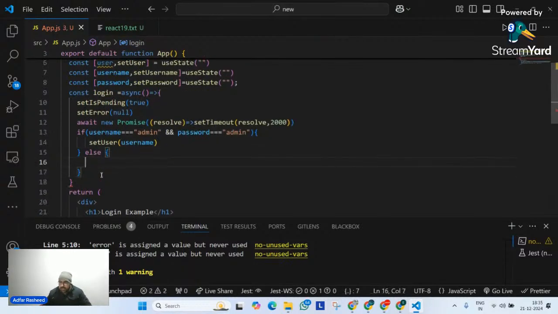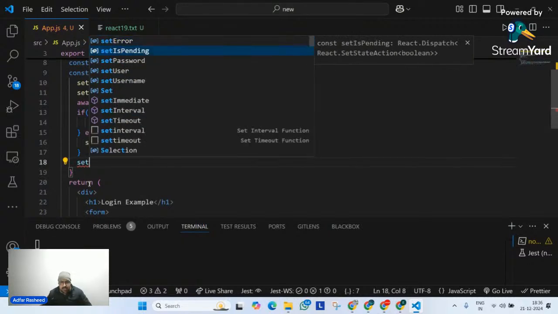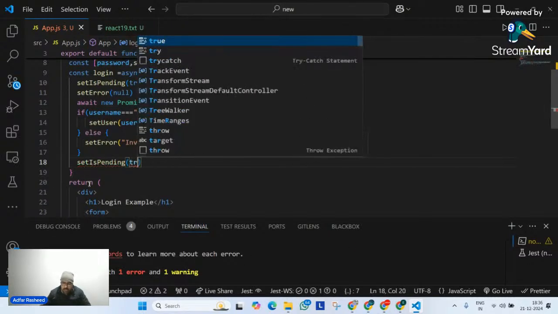Else give me an error. Else do one thing, set my error to invalid user like this, maybe some other error, whatever, right? And finally, once all of this code is executed, set my is pending to true, false, sorry.